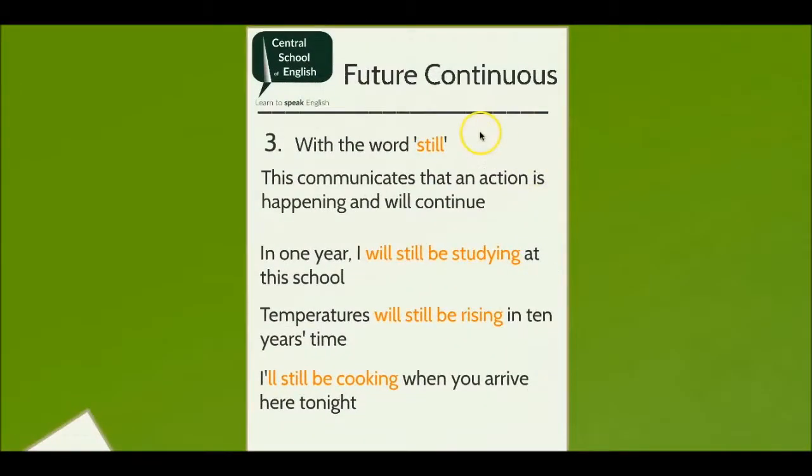We use the future continuous tense with the word still to communicate that an action or event is already happening and we expect this to continue for some time into the future. For example, in 1 year, I will still be studying at this school. Temperatures will still be rising in 10 years' time. I'll still be cooking when you arrive here tonight.